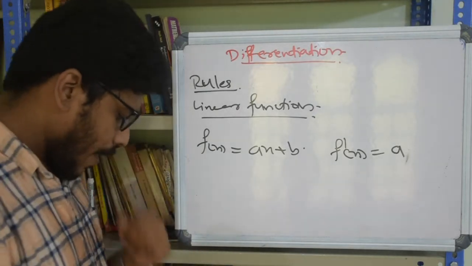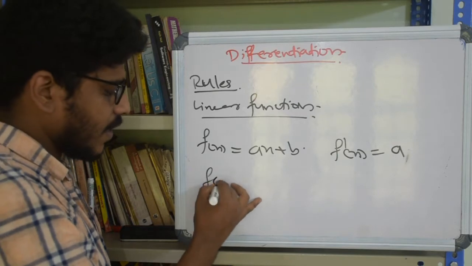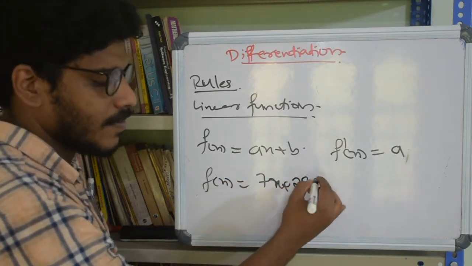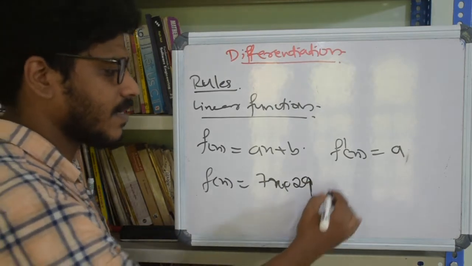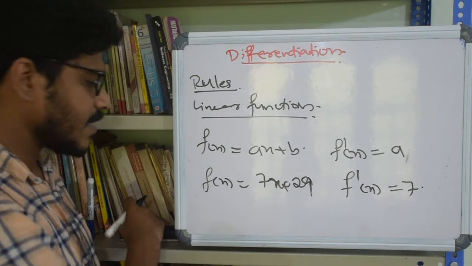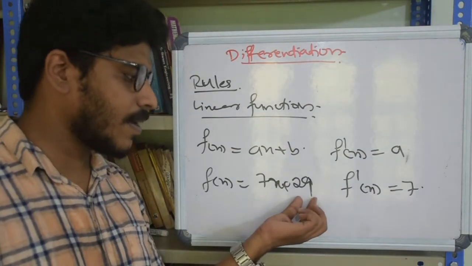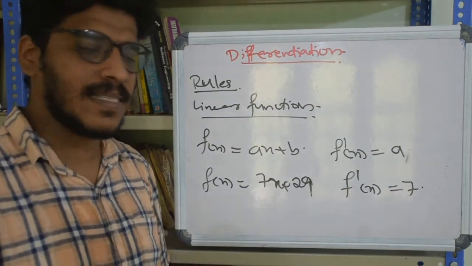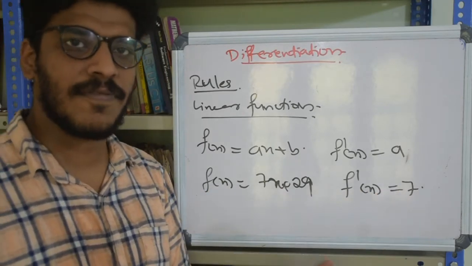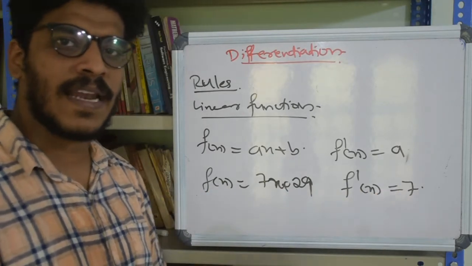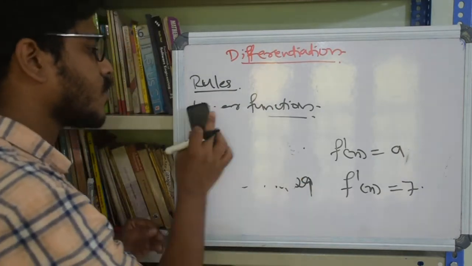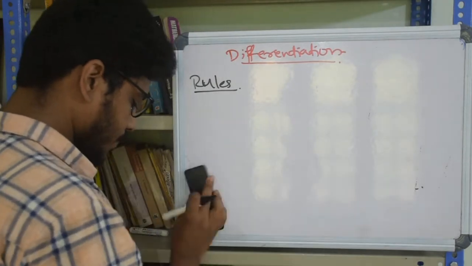Right, so let's see an example. If f of x equal to some 7x plus 29, then derivative f dash of x is 7. Whatever this constant may be and whatever the value here may be, it isn't going to change anything. The derivative of a linear function will be exactly the coefficient of x, or the slope of the line which is represented by that linear function. Okay, so that's the linear function rule.